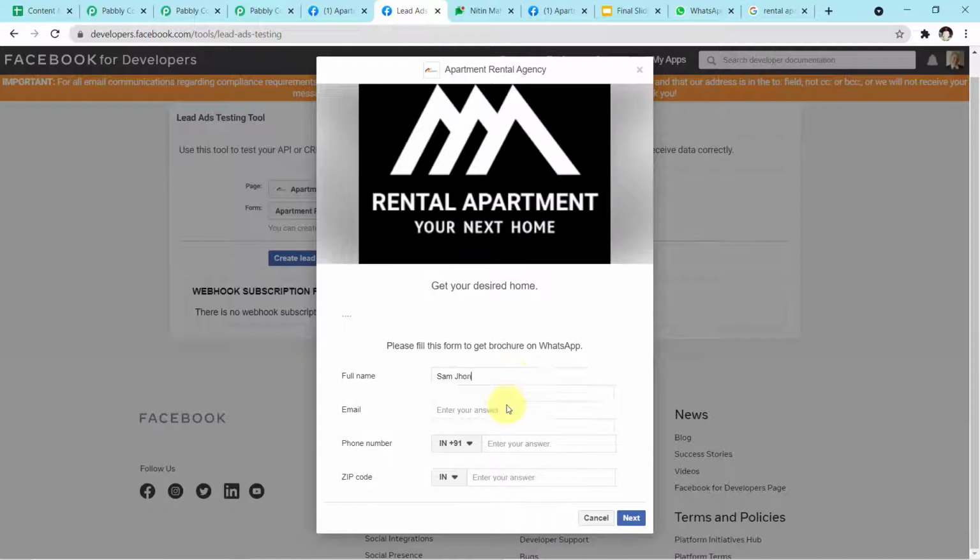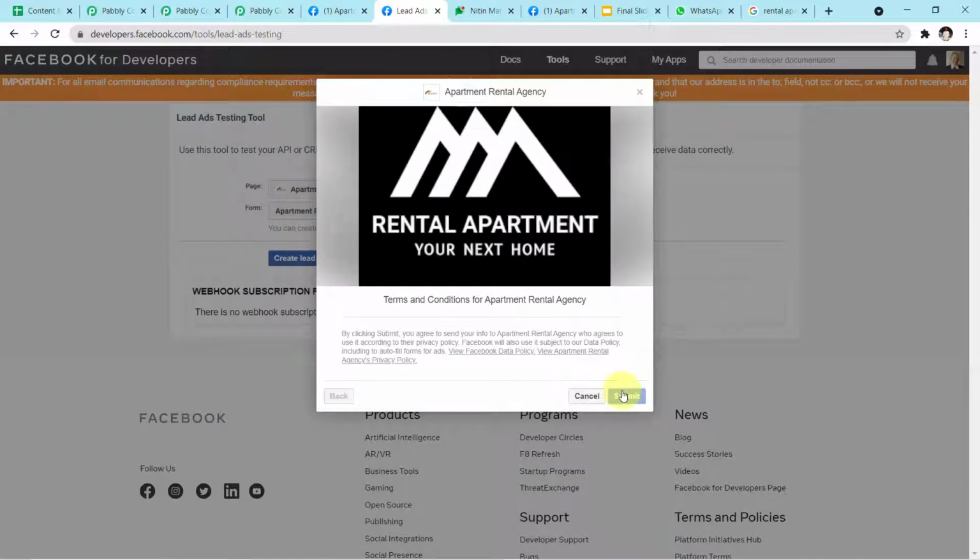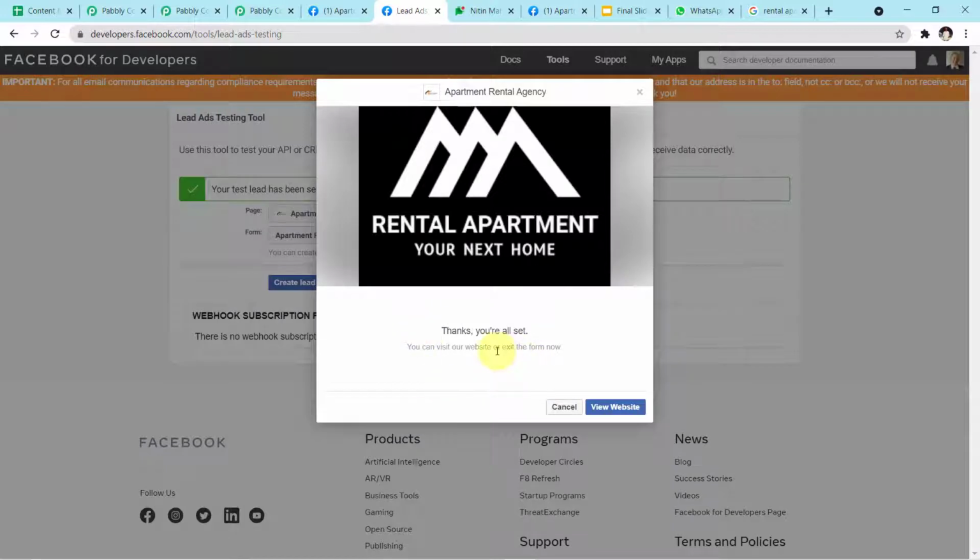Now we will fill up the form. Let's say our customer's name is Sam John. This is the email ID, samjohn000@gmail.com. This is the mobile number, and this is the PIN. Now I'll click on next. Okay, this is the PIN. Now I'll click on next and I'll submit the form. So guys, I have successfully submitted the form.